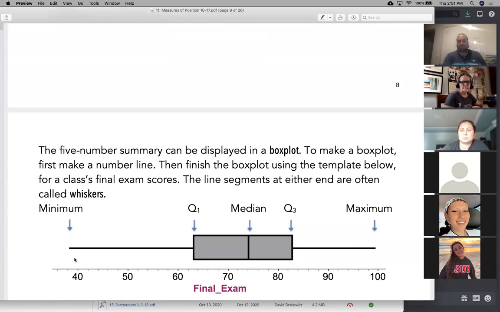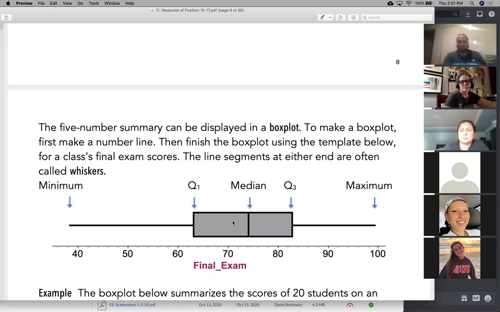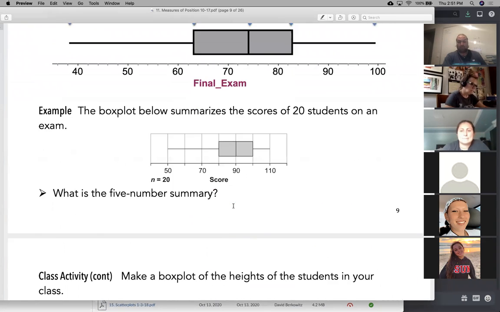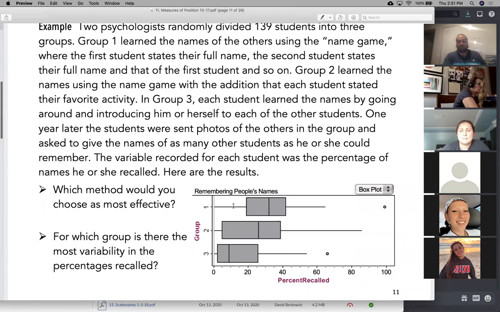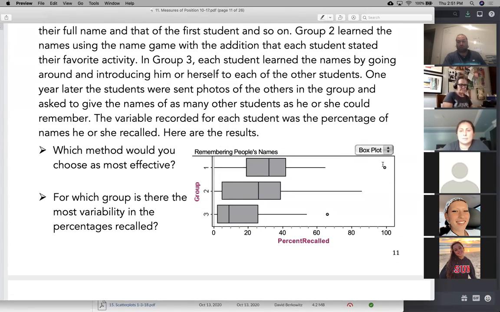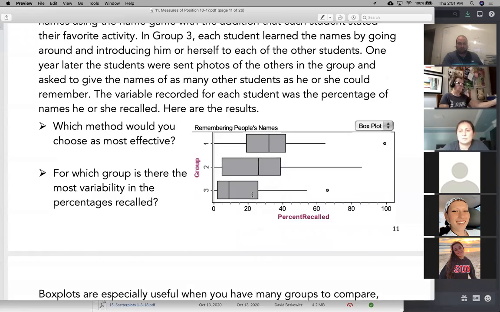this box plot, which denotes those 5 numbers. It helps us see whether it's skewed or not, where the median is, where the Q1, Q3 are, and so on. We also had the modified box plot here, where we don't go all the way to the maximum because it's an outlier. So we make a little dot or a star by it, and we go to the next one, which was not an outlier. So we don't go all the way to that. Oh, it's an outlier. I don't go all the way. I go to here, I stop, and we had 2 modified box plots and a regular box plot.